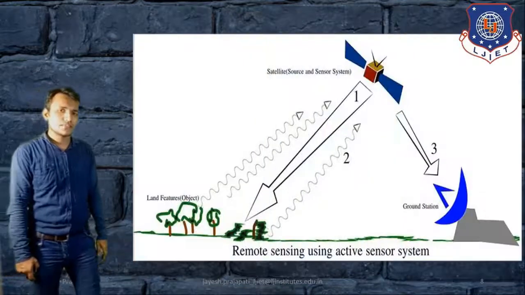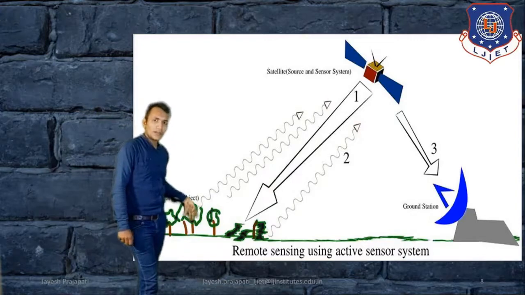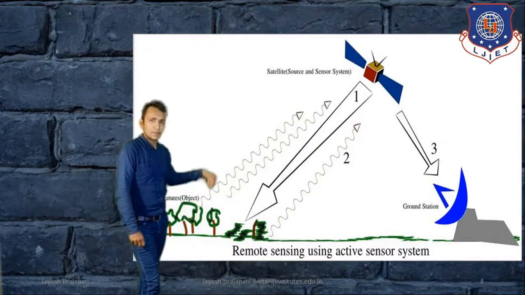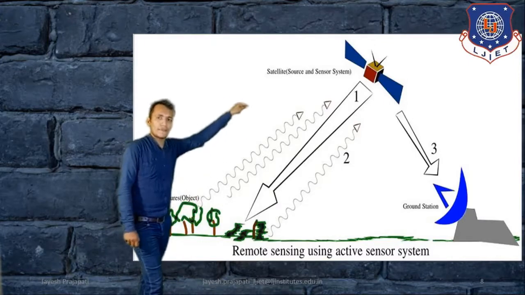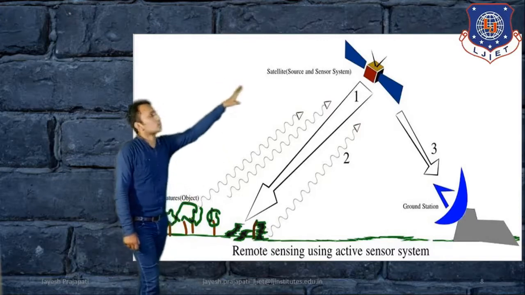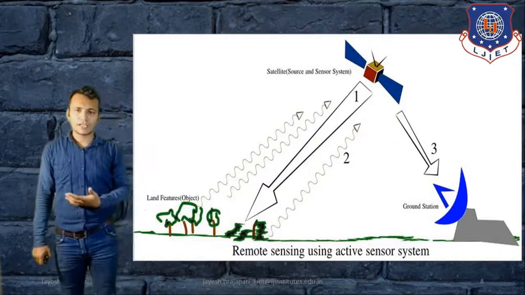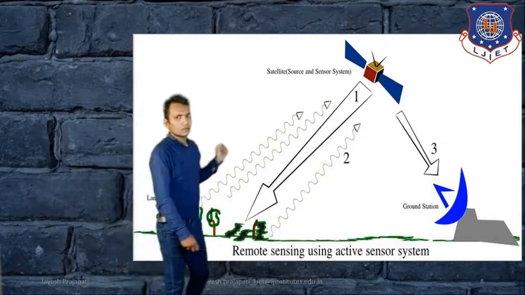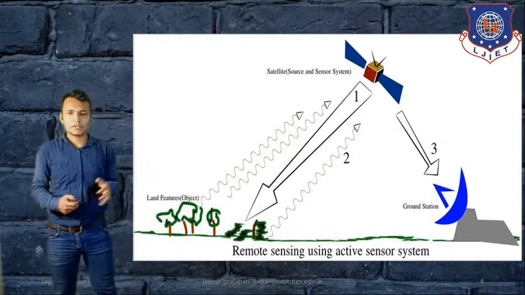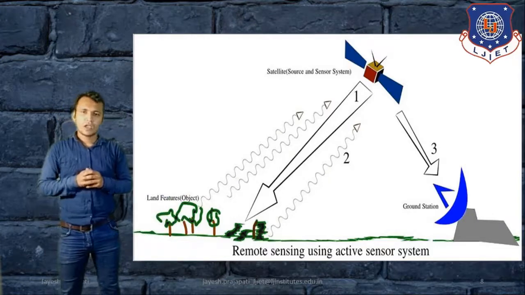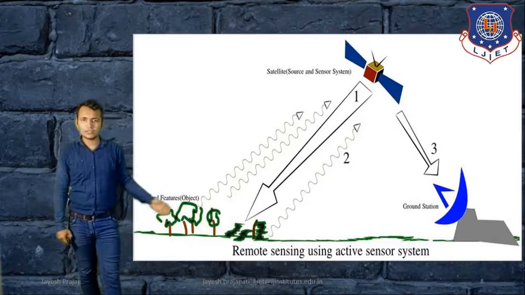And in the case of the active sensor, you can see that the sensor directly emits light on this crop, and this light will be reflected back. Here number one is the light emitted, number two is the light reflected back to the sensor, and this number two goes to these stations. Then whatever parameters can be measured are given to this station. So those are the two systems compared, active sensor and passive sensor. Then we will discuss more applications and advantages of remote sensing. Let us see.